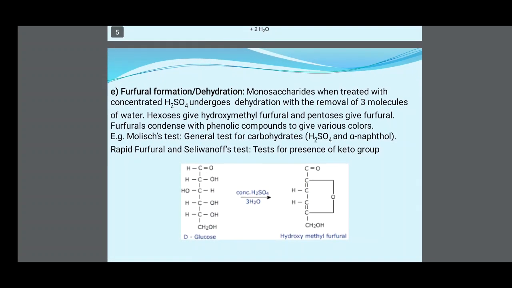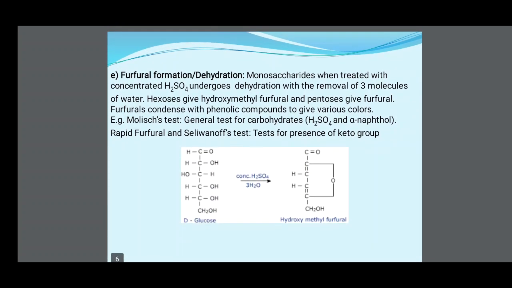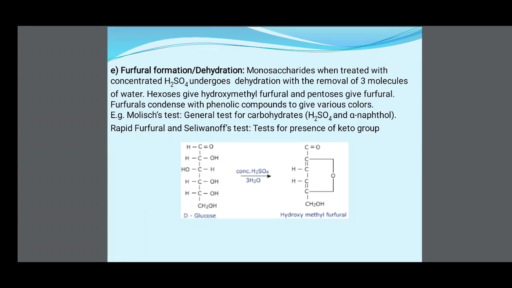Furfural formation or dehydration. Monosaccharides, when treated with concentrated H2SO4, undergo dehydration with the removal of 3 molecules of water. Hexoses give hydroxymethyl furfural and pentoses give furfural. Furfurals condense with phenolic compounds to give various colors. Examples: Molisch's test, a general test for carbohydrates, using sulfuric acid and alpha-naphthol; Rapid furfural test and Seliwanoff's test for the presence of a keto group. In this reaction, D-glucose gets converted into hydroxymethyl furfural in the presence of concentrated H2SO4.